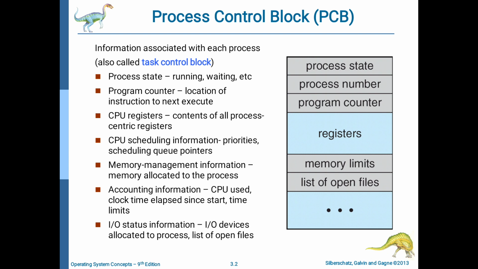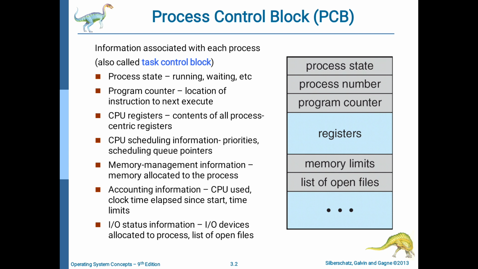Here the memory management information contains the memory allocated to a particular process, that is, from starting address to ending address, the memory used by the process in primary memory. Next, the accounting information. The accounting information is nothing but the CPU used by that particular process, clock time elapsed since start, and time limits. All of this comes under accounting information.